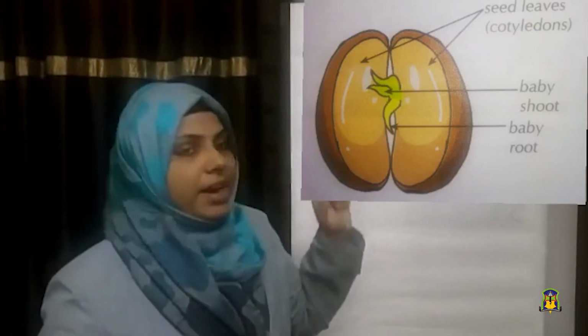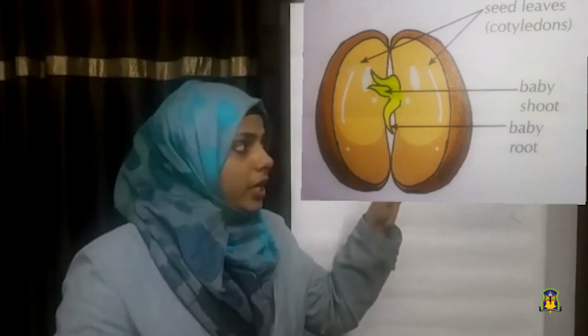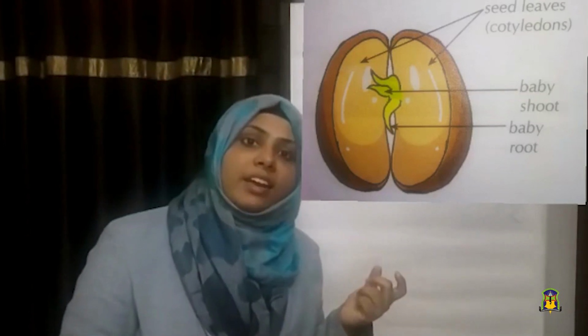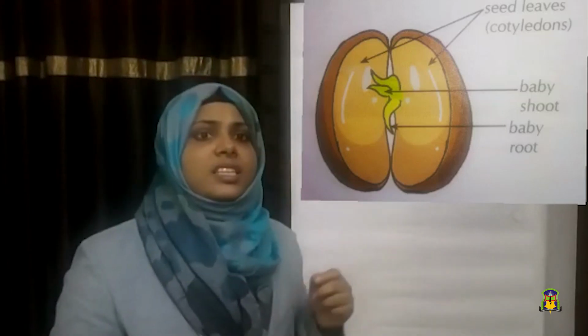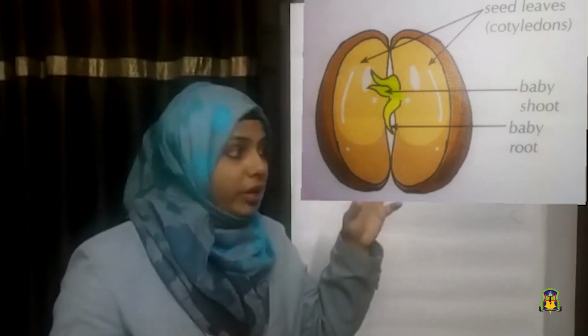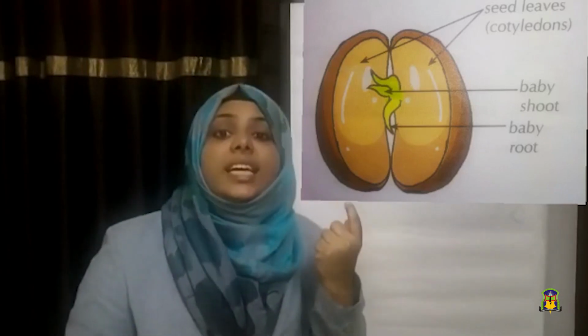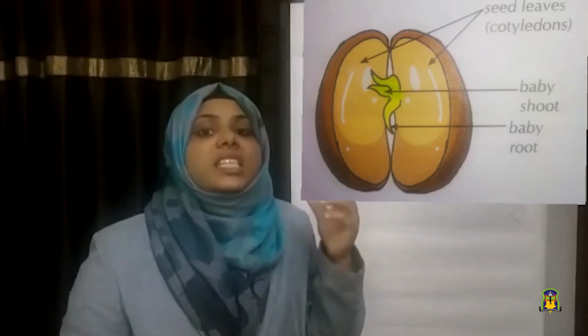Okay. The next part is cotyledon. We know plants are living things. Where does the baby plant get food? Yes, it gets food from this cotyledon. It is also called seed leaves.